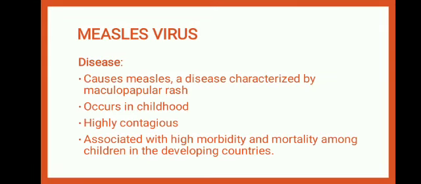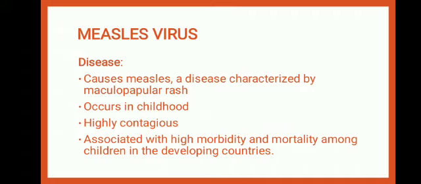In virology we will study a few viruses, and today we will discuss the measles virus. Measles virus causes a disease known as measles that is characterized by a maculopapular rash all over the body.